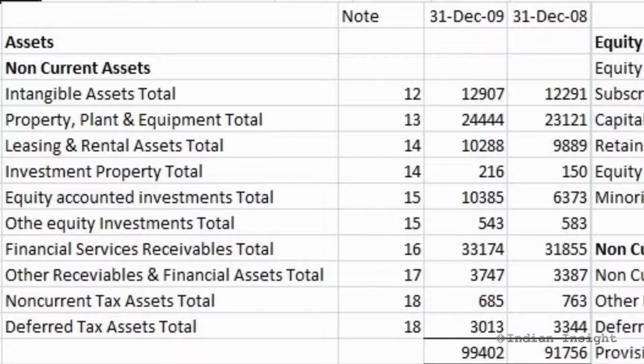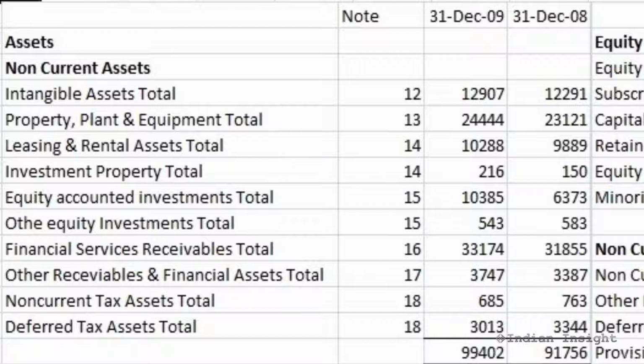Another non-current asset is investment property. This asset is property which is not used for production of goods or services or for administrative purposes. Instead, it is used to earn rental income or capital appreciation or both.